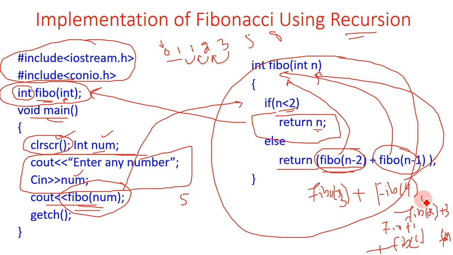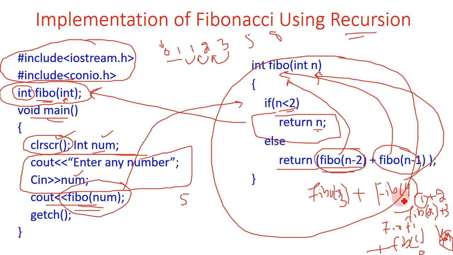So fib of 1 is assigned 1, fib of 2 is assigned 1, and fib of 3: fib of 2 we already have 1, and fib of 1 will return 1. So 1 + 1, this will return the value 2. Okay, fib of 3 will return the value 2.